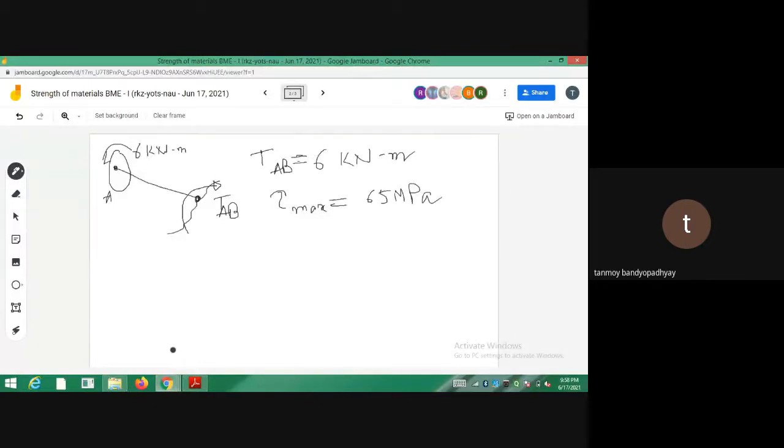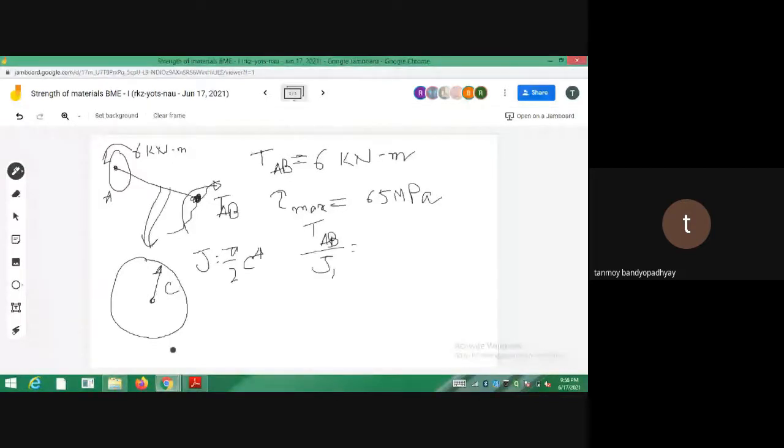So তোমাকে ধরো কিভাবে করেছিলাম, তোমাকে অ্যাকচুয়ালি C বের করতে হবে, মানে আমি এইখানে ক্রস সেকশন নিয়েছি। সো এই ক্রস সেকশনে, if I draw the cross section of this shaft, so this is the shaft AB, any point, so let its radius be C. Then what will be J will be equal to pi by 2 C to the power 4. So T by J, that is JAB. So this is T by JAB, that is equal to your tau by R. So tau max divided by your C. So C is the radius of the shaft AB.